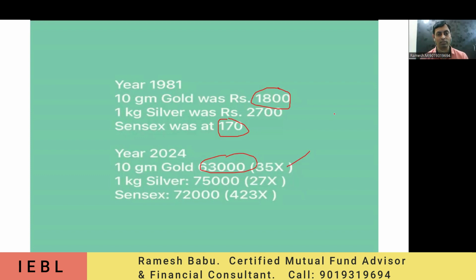Returns are given. We are not telling you that you are not getting a profit or that you have a loss, and we are not saying these are not good investments. But when you compare with the other areas, what is the position of these returns? That we need to check, and based on that you need to take the decision. We should not always go blindly with the traditional methods we know. One kg of silver also gave 27 times returns, but the Sensex gave 423 times. Just imagine where is 35, where is 27, where is 423.